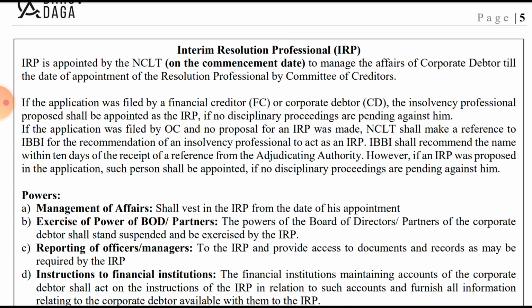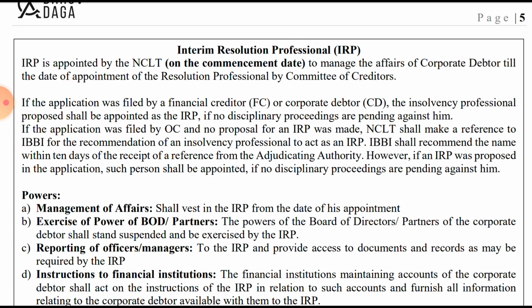If the application was filed by the operational creditor and no proposal for the IRP was made. So there is an option for the operational creditor: either they can propose the name of an IRP or they cannot propose the name of an IRP. If they are not proposing the name of an IRP, then the NCLT may make a reference to the IBBI. So now what NCLT will do, if they have not proposed, is make a reference to the IBBI for the recommendation of any insolvency professional to act as an IRP.